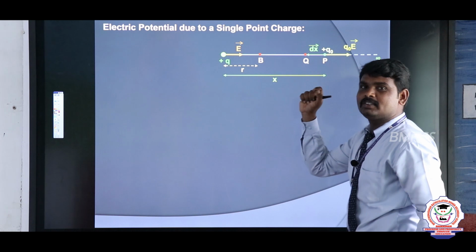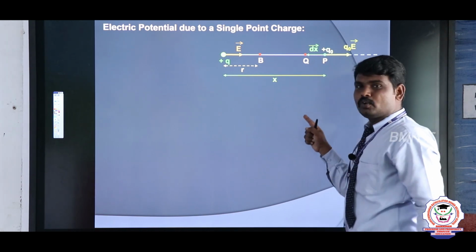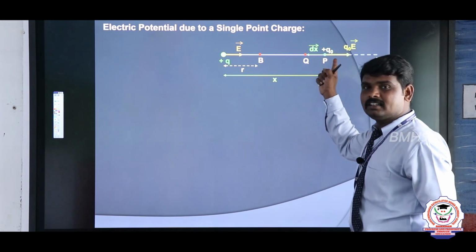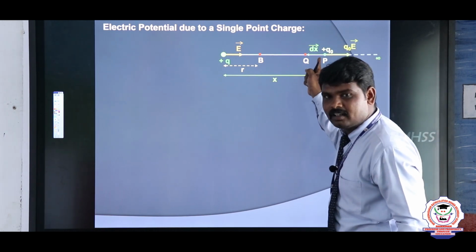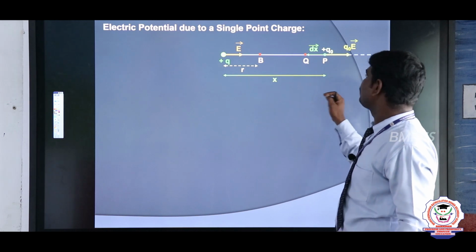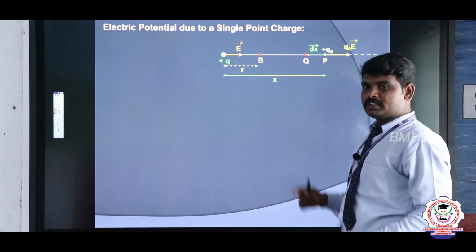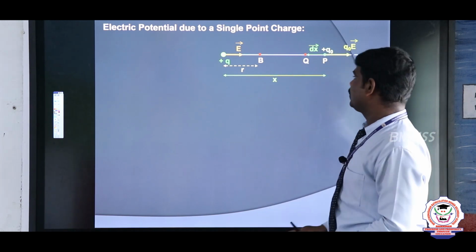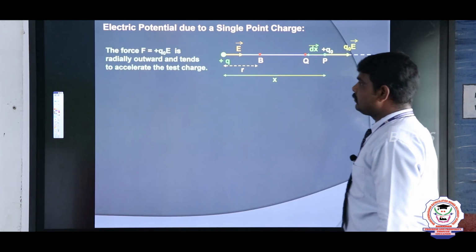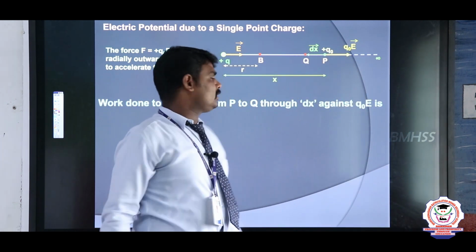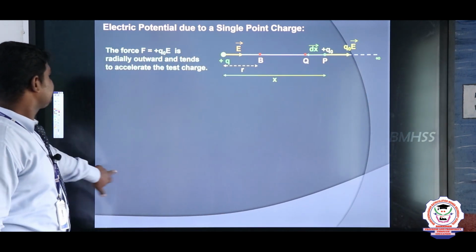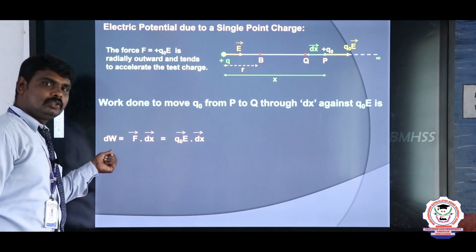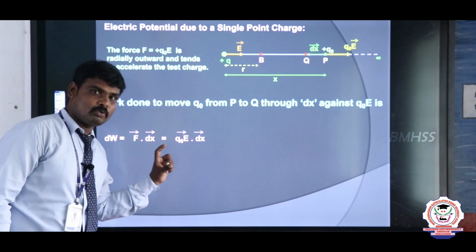So this is my force. In which direction is this force acting? Against the electric force direction. Now these two forces are equal but in opposite directions. Here I am doing work. That work done is equal to dW. Why am I taking dW? Small amount of work done.